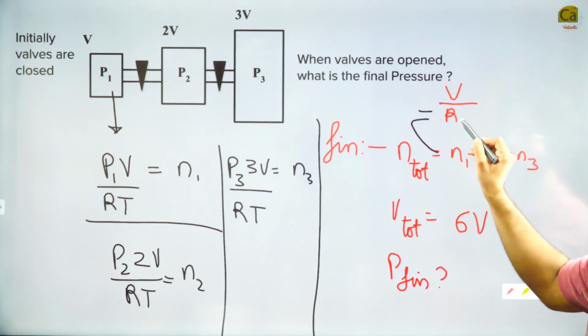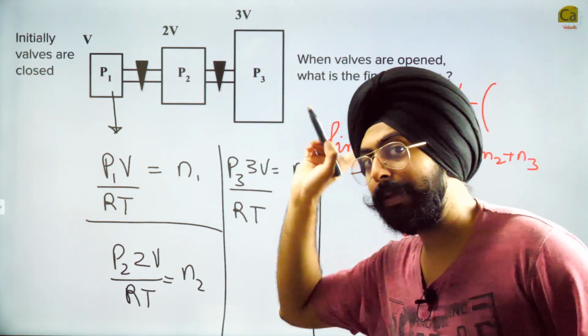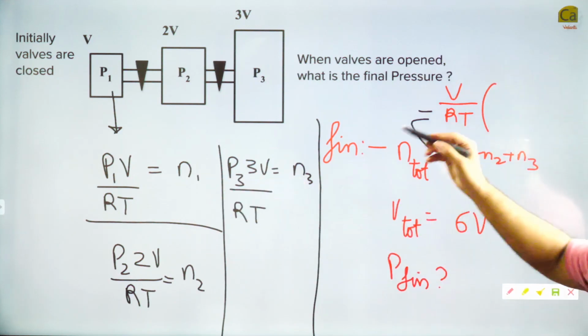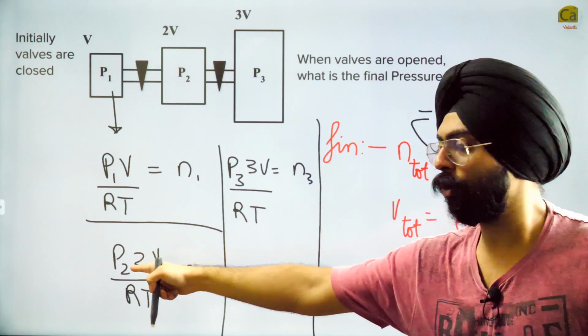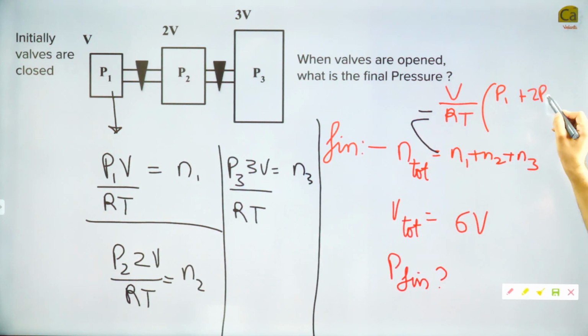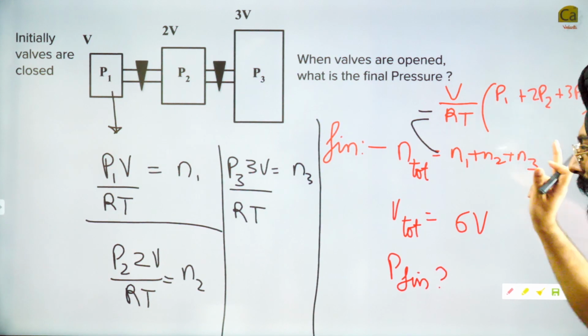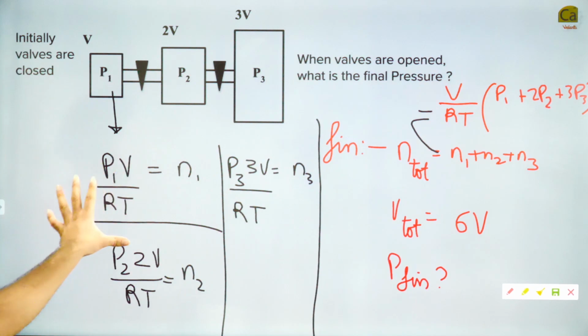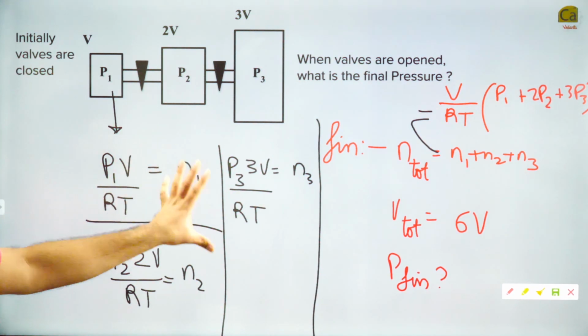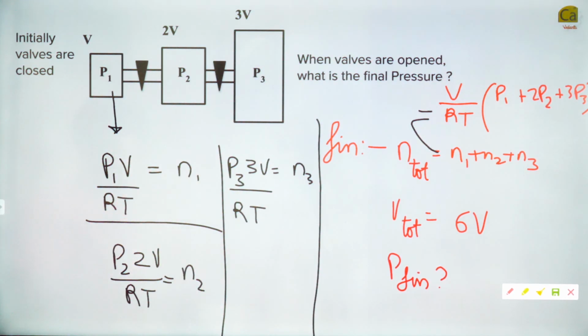Inside you will have P1 plus 2 times P2 plus 3 times P3. This is the final number of moles. I'm going to erase this now. If you need more time on this part, you can pause the video.